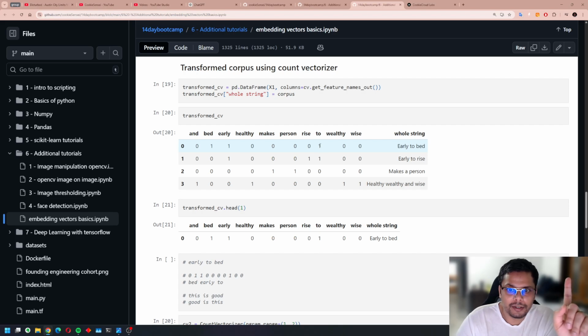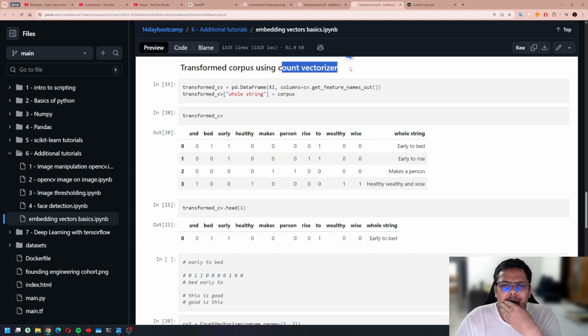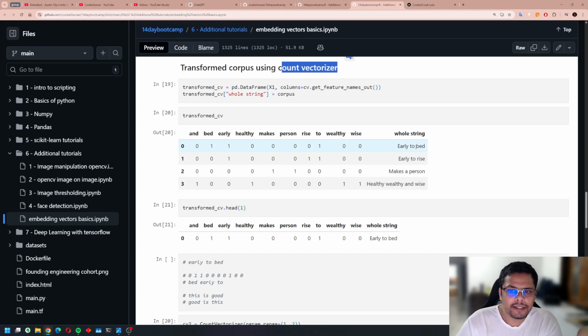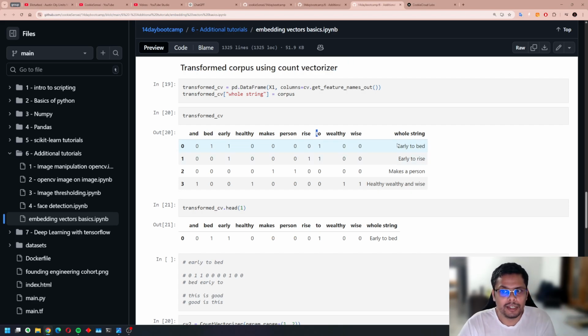Early, we have one over here. "To," we have one over here. So the entire vector becomes 0, double 1, double 0, double 0, 1, double 0. And its English translation is "early to bed." Although it's just one of those early techniques called count vectorizer. So I wouldn't say that this is the perfect translation from sentence to vectorization because you're losing sequences. So this entire string is being read by the computer as "bed early to" instead of "early to bed."